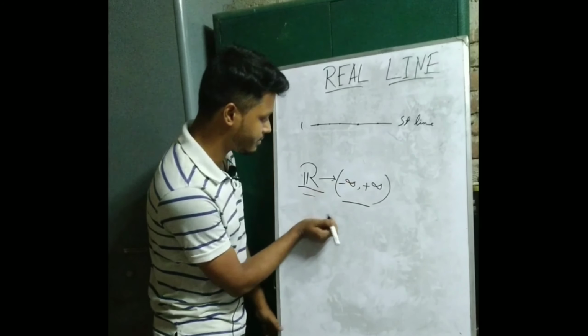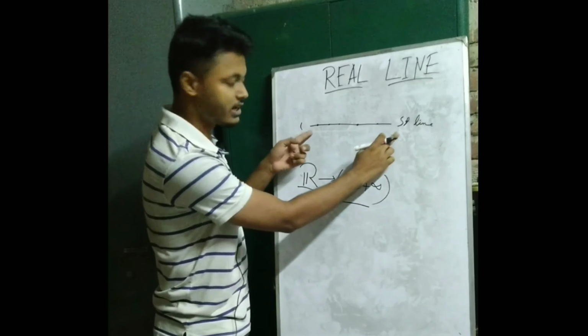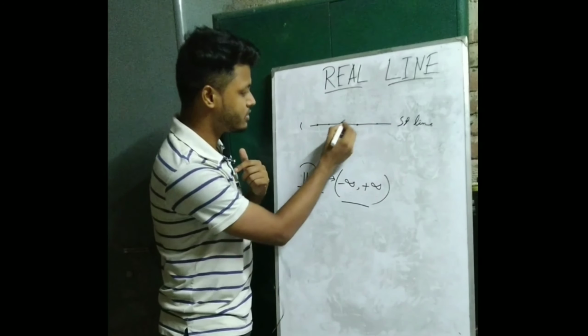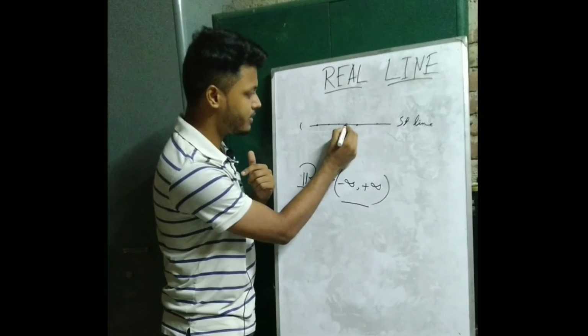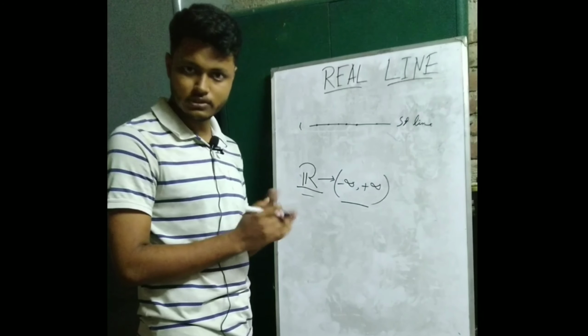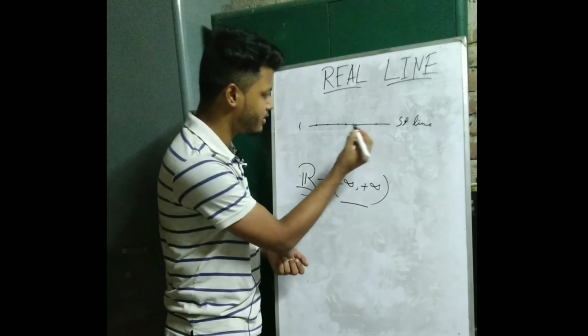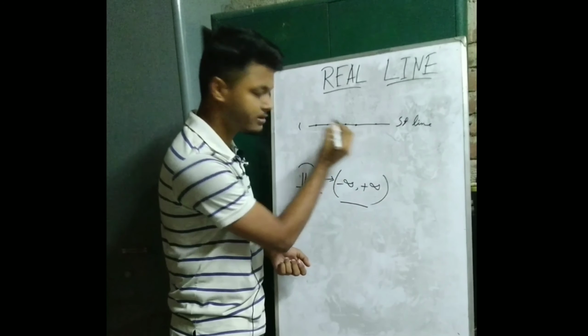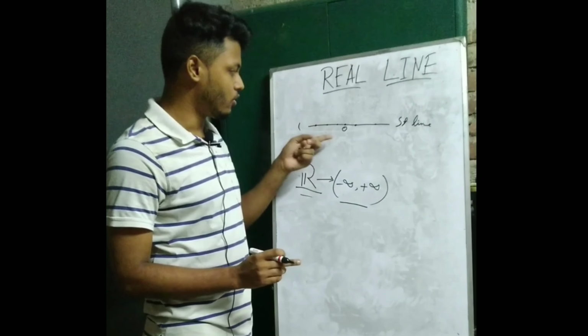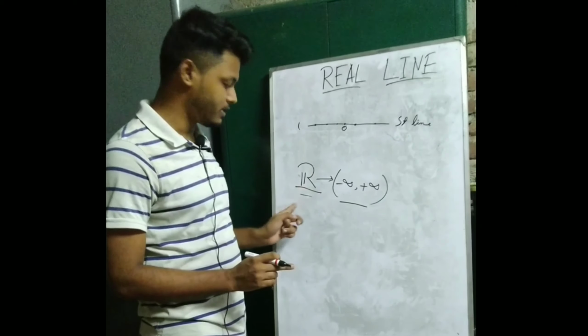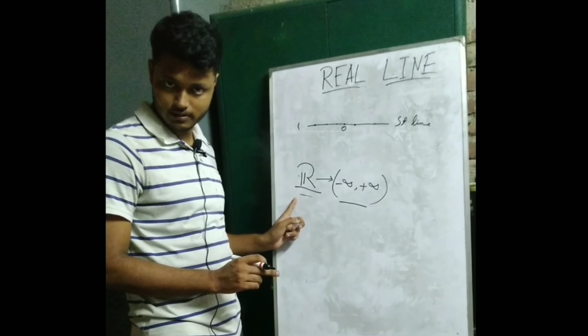So suppose this is a straight line, and suppose this is the central point of this straight line. We may assign the real number 0 to this point, and we know that 0 is an element of the set of real numbers.